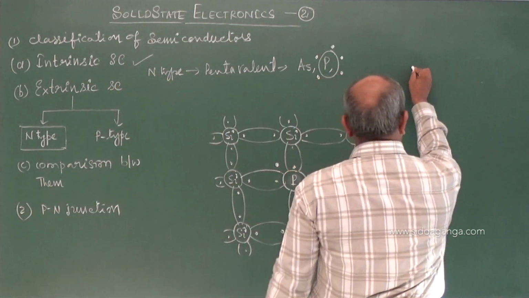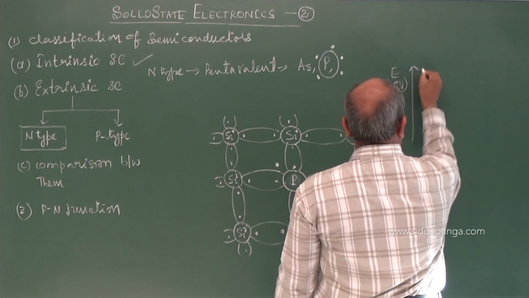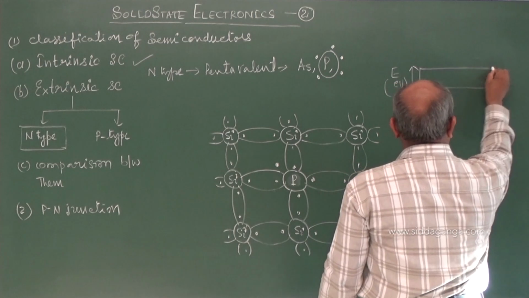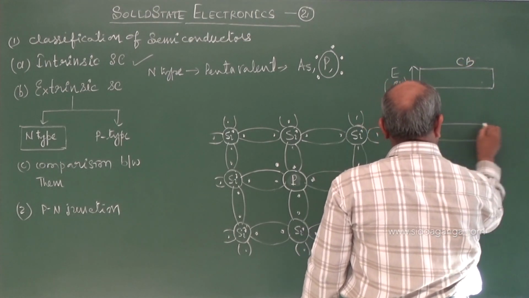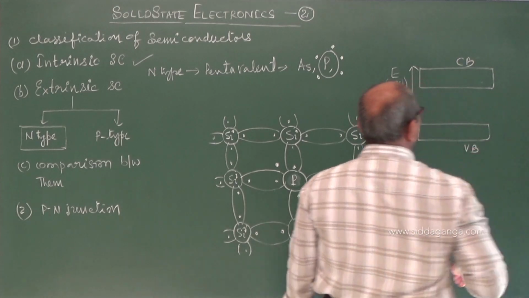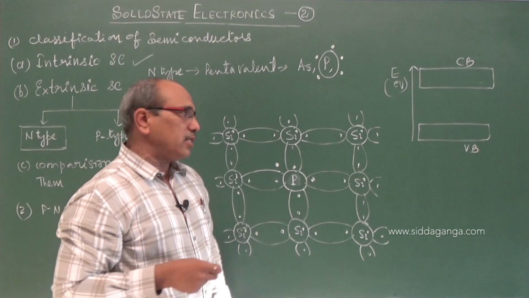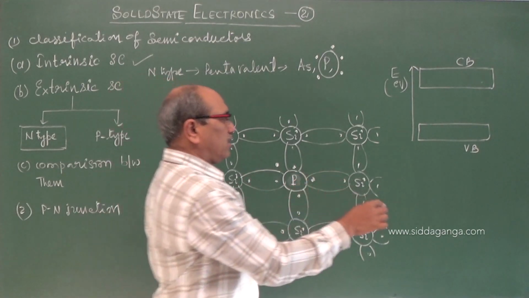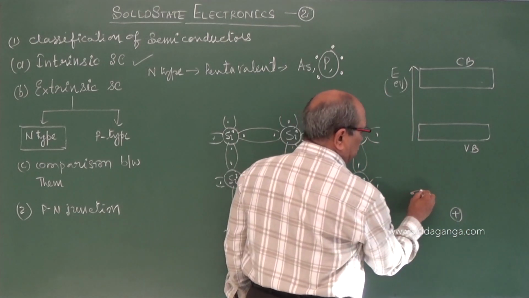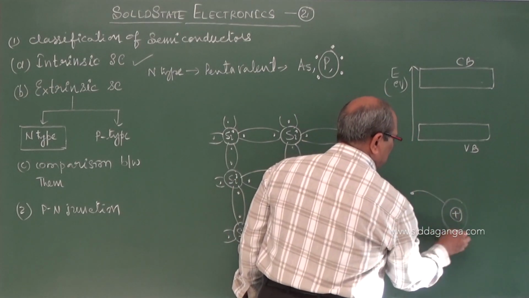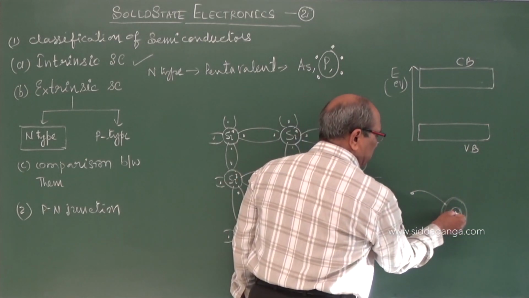If I take the picture of semiconductor band theory, this is the conduction band and this is the valence band. Now, to understand, whenever a free electron, if you assume this is a nucleus, is to become a member of an atom, it has to give energy to the nucleus.